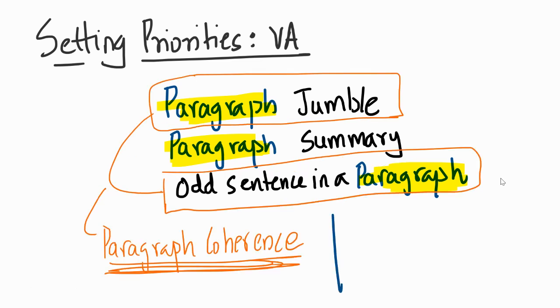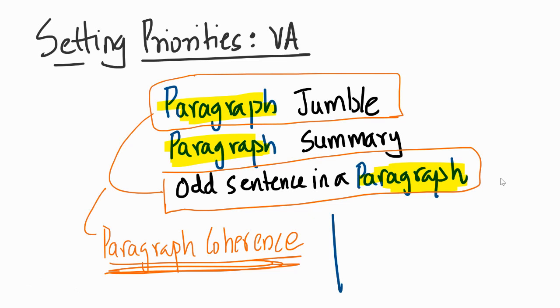Then we have to deal with paragraph jumble and odd sentence in a paragraph. This has to do with paragraph coherence, right? How are the sentences connected together? So you might want to go back and actually solve paragraph jumbles. Now almost all CAT papers from 1990 onward have a paragraph jumble question. They don't have odd sentence in a paragraph questions, but they do have paragraph jumble questions. And there are options there.